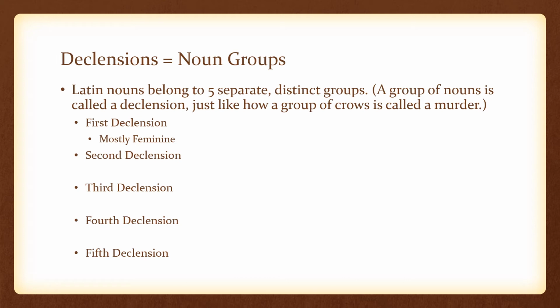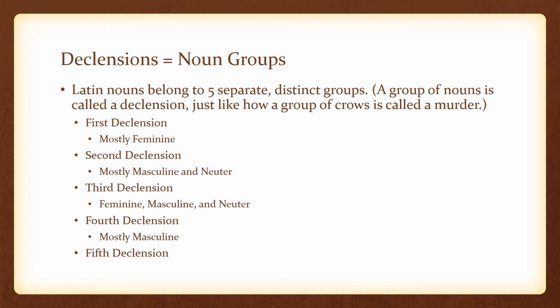The nouns of first declension are mostly feminine. The nouns of second declension are mostly masculine and neuter. The nouns of third declension can be masculine, feminine, or neuter, and some of the nouns in third declension are both masculine and feminine at the same time. Fourth declension nouns are mostly masculine, and fifth declension nouns are entirely feminine except for the word dies, which means day, and is masculine.